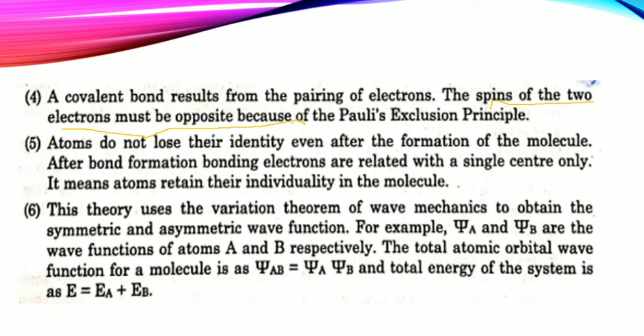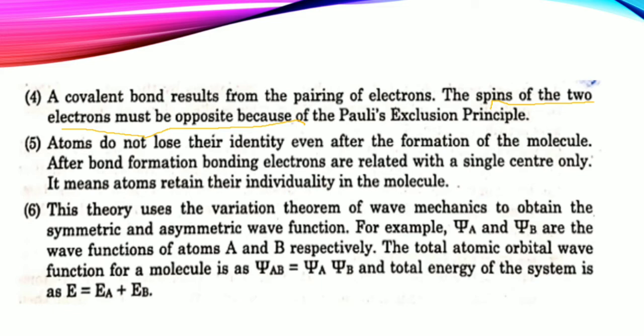First પેલા unpaired electron હોય તો એને બે ન્યુક્લિય હોય, બે સેન્ટર હોય. For example, H2 molecules, right? તો H2 માં પેલા one hydrogen and one hydrogen, તો એની પાસે કેવા હોય? બે સેન્ટર હોય. બટ હા, bond બની જાય પછી એની પાસે કેવું? Only single center only. It means atoms retain their individuality in the molecules.